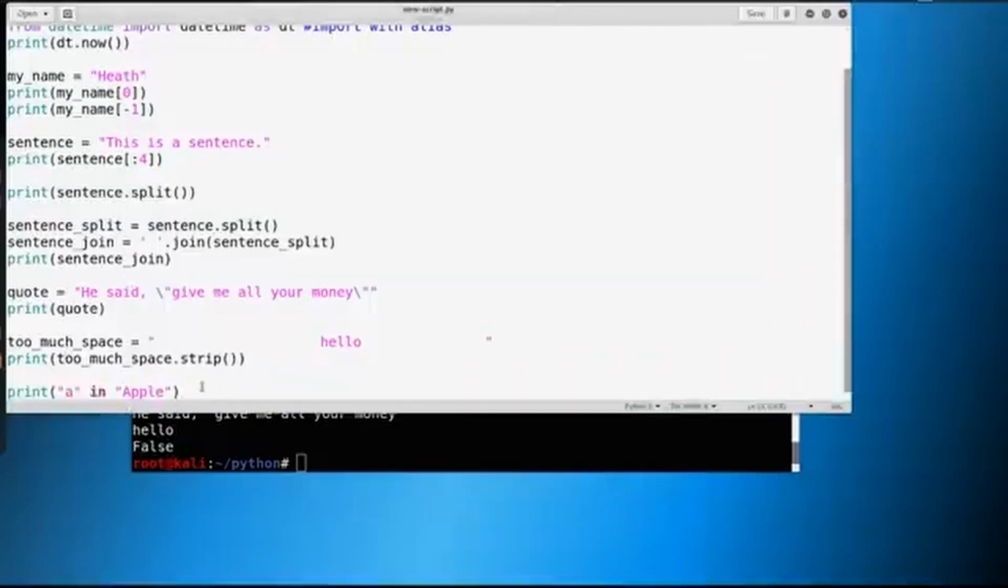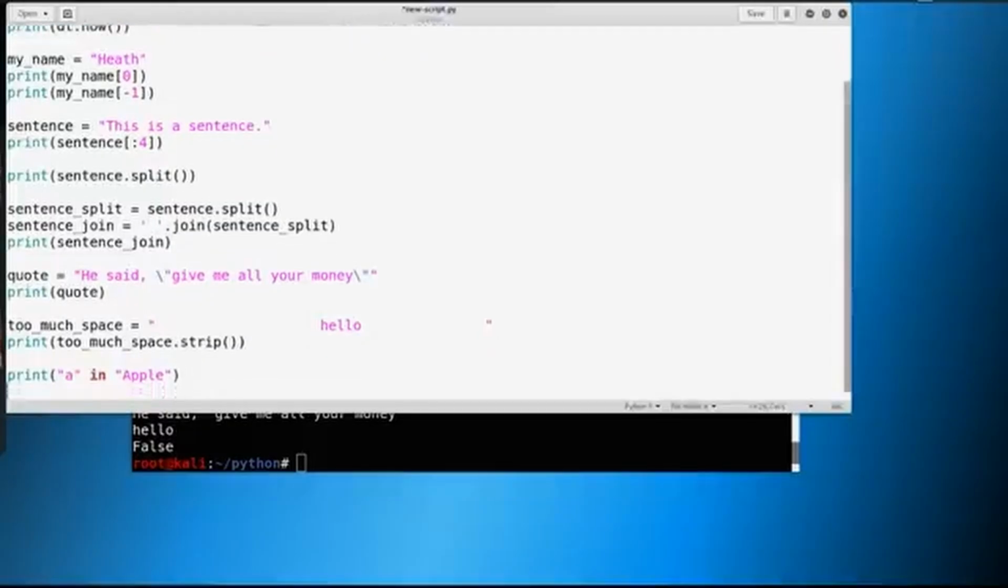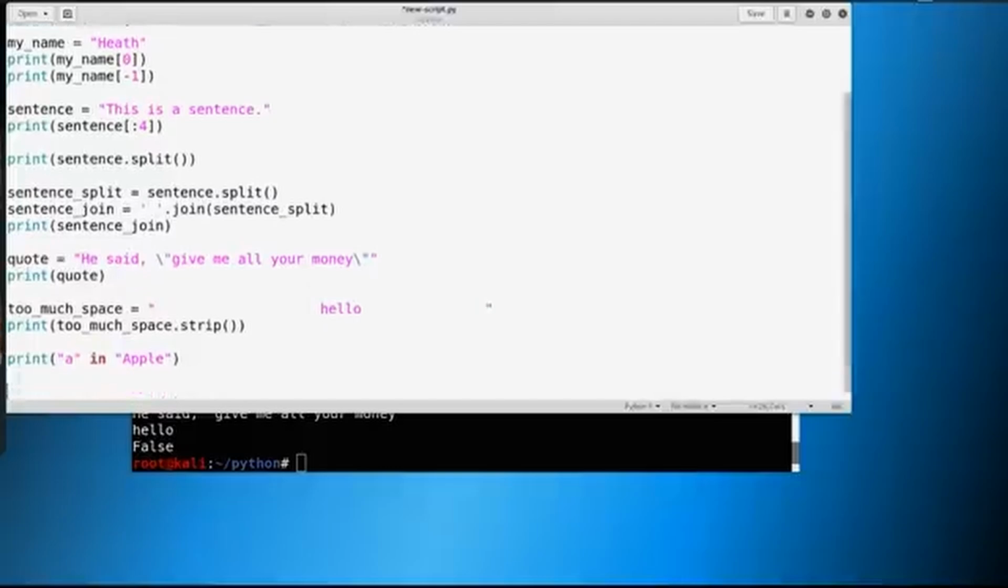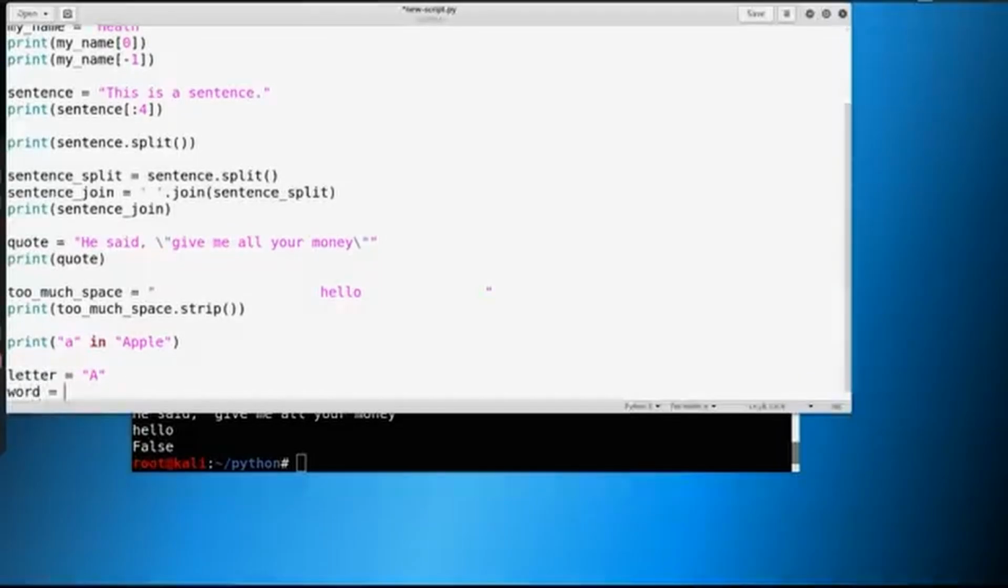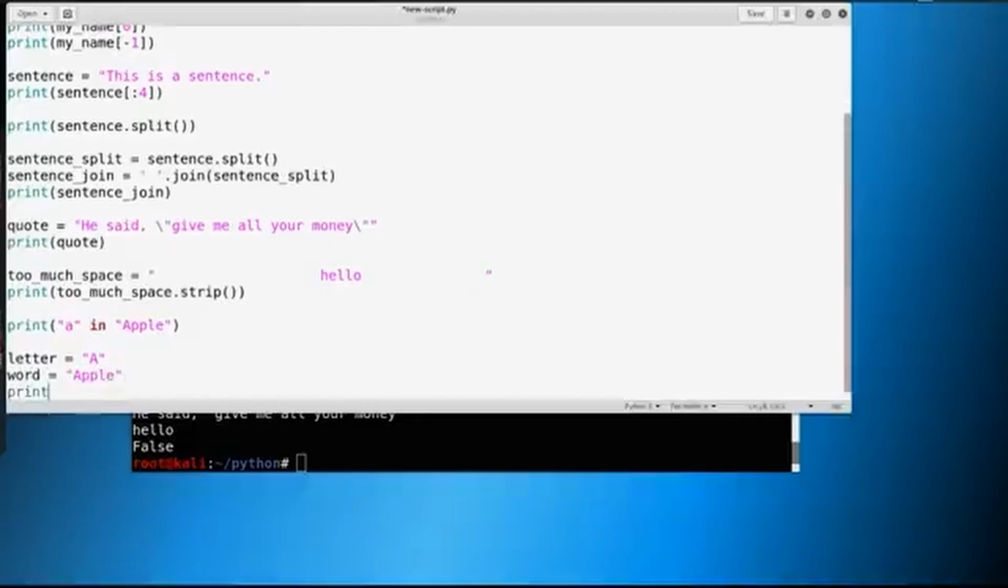Well, what if we wanted to say, hey, is there an A in the word apple? And we don't know if it's capitalized or not capitalized. Well, we might say something instead like, hey, we're looking for a letter of A, and we're looking for the word of apple, right? But what about we say print letter.lower, and then we say in word.lower, like this.